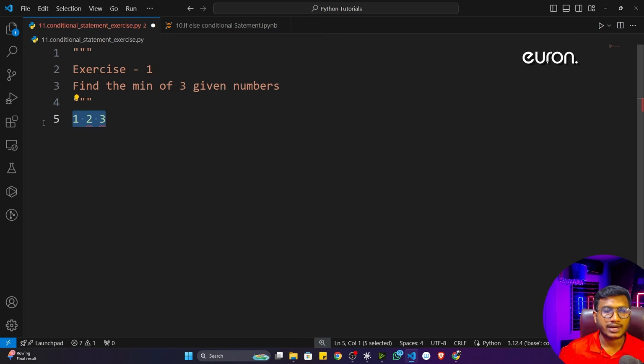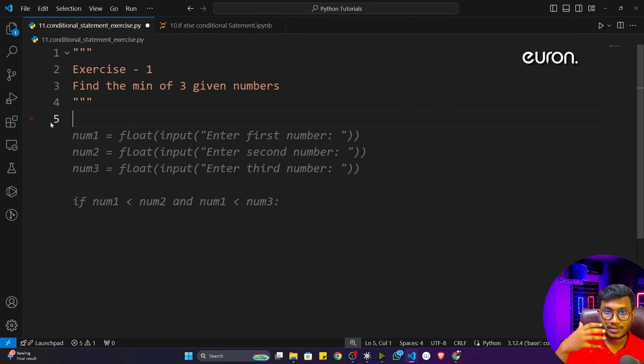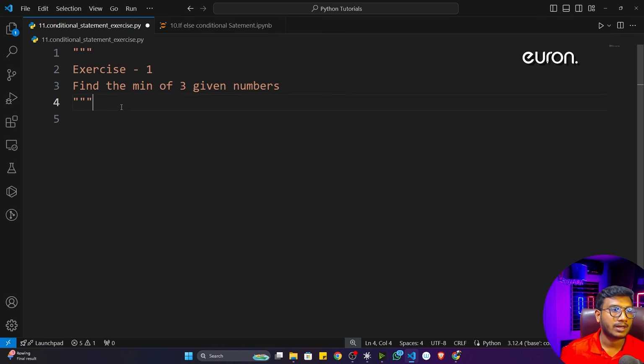So I have to check this particular condition. The user will give 3 numbers, and in those 3 numbers I have to find out the minimum number. So here I have to apply the conditional statement, because we are only looking for the minimum number, and again it's a condition, because from the 3 numbers I have to find out that particular minimum number.